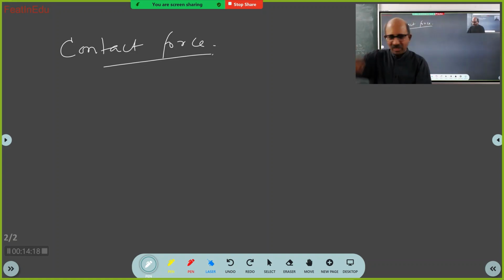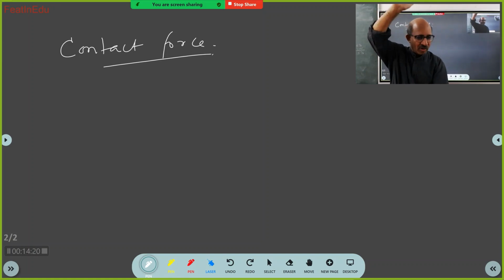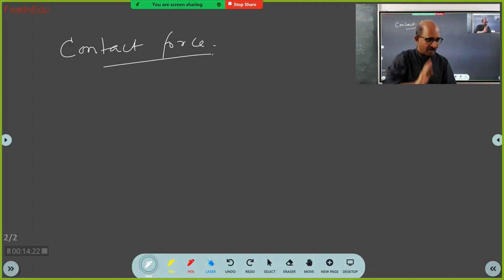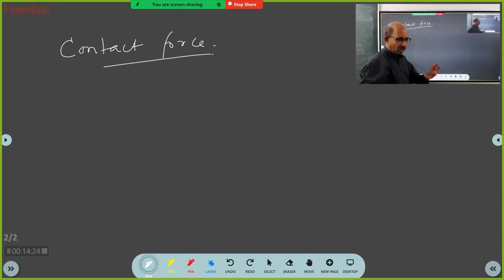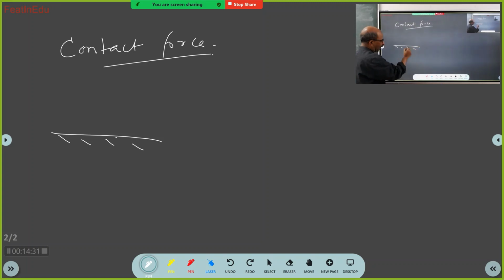So understood free fall. This pen undergoes free fall. Now you see there is one surface. If I do like this, that means it is a rigid surface. This wall is rigid. So I will show a rigid surface like this. Now a body comes in contact with this.